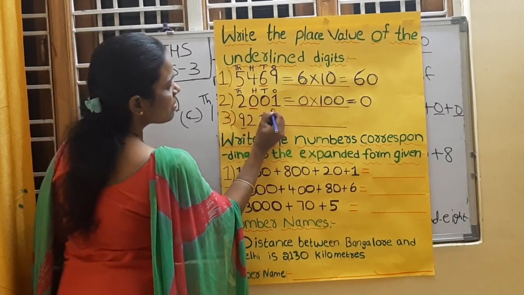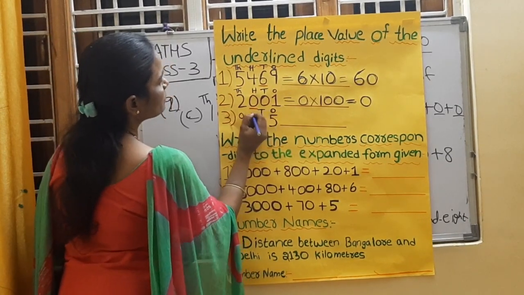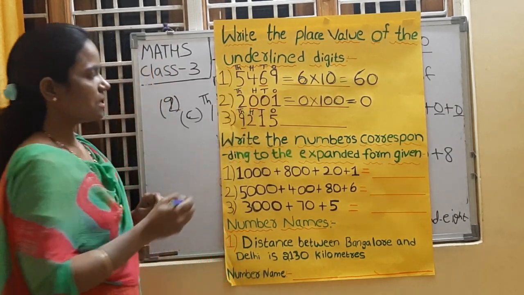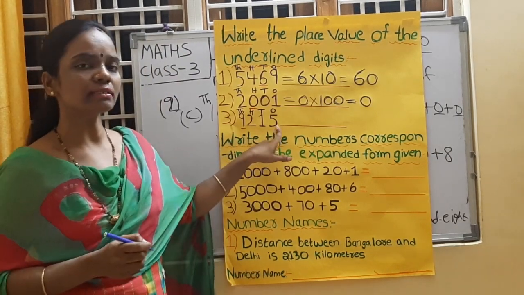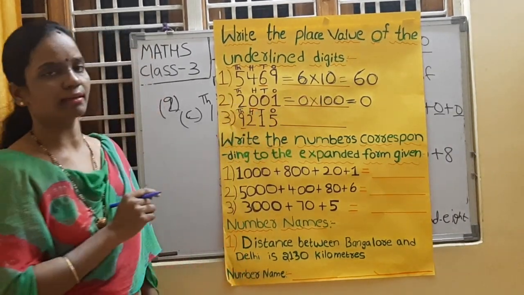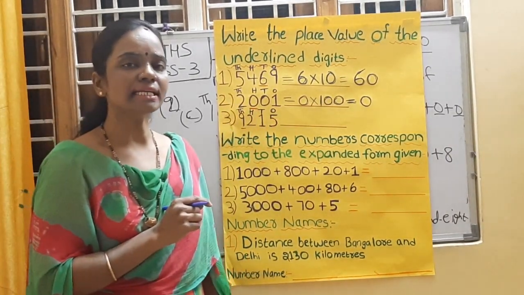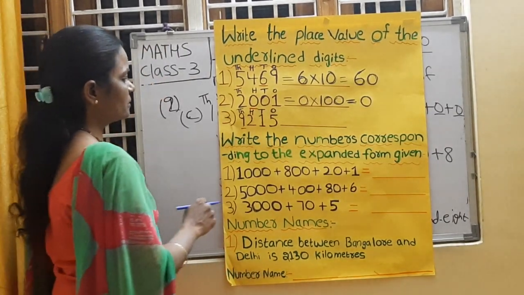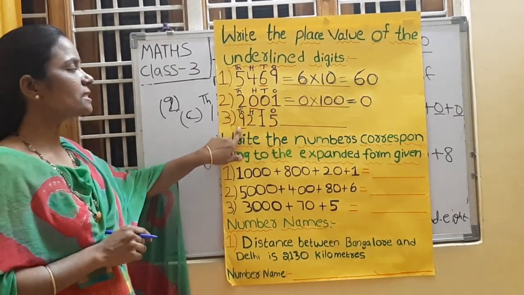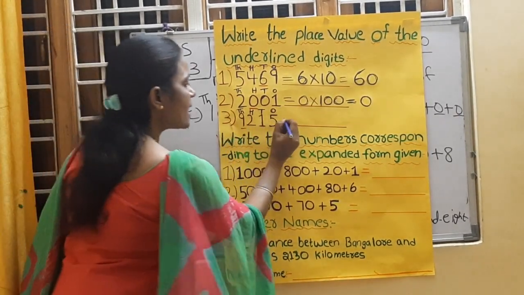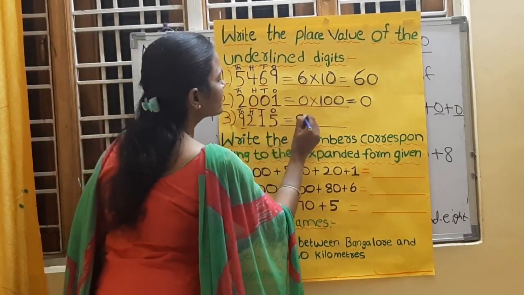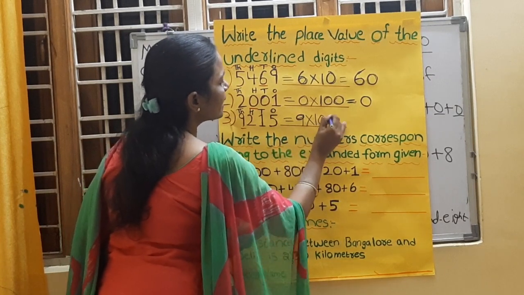Write down the places: ones place, tens place, hundreds place, thousands place. Now, children, what is this number? Everyone repeat after me. It is 9,215. Yes, it is 9,215. So here 9 is underlined, right? Then what is the place value of 9? As 9 is in thousands place, the place value of 9 is 9 into 1000.